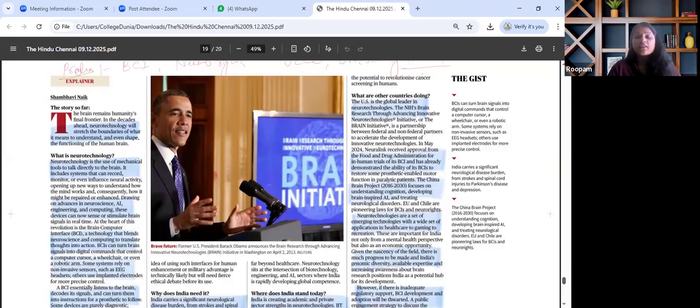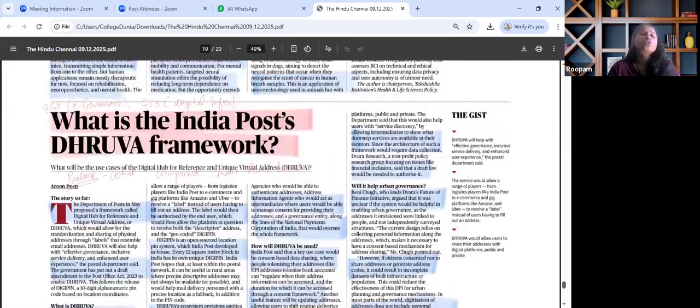The very last important article for the day that we have to go through is about India's post-DHRUVA framework. Now, when we map this article in our syllabus, it falls under GS Paper 2, e-governance, and GS Paper 3, digital infrastructure. For prelims perspective, we need to know what DHRUVA is, its components, and India Post Act basics.